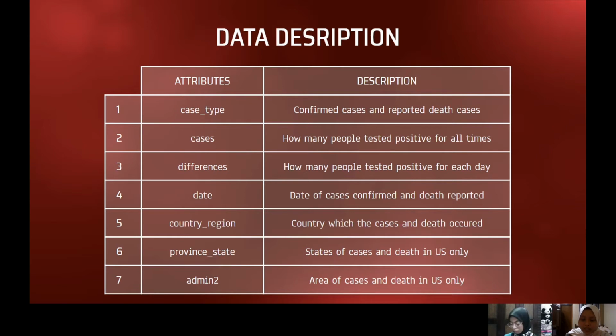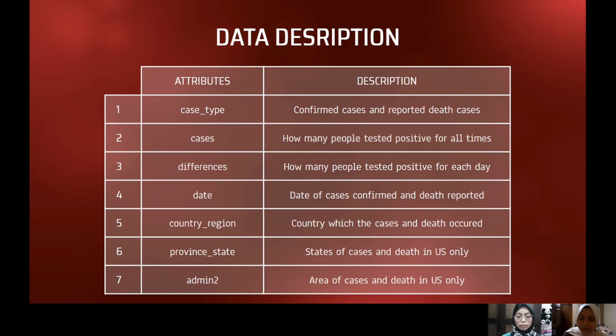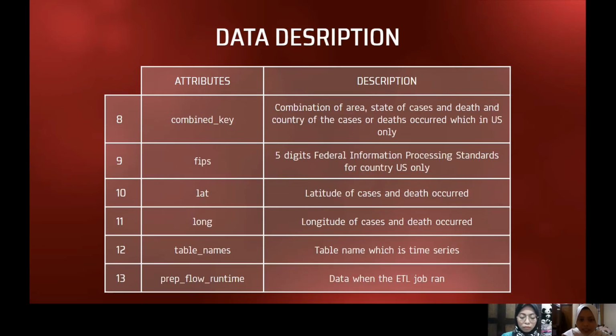Province state, admin, and also combined key. These three attributes are only for the US because, as we know, Johns Hopkins University is in the US, so they focus more on the US, as the US has a really high amount of cases there. So they have the details about the cases, where the cases happen, all of it. So province state, admin, and combined key are only for the US.